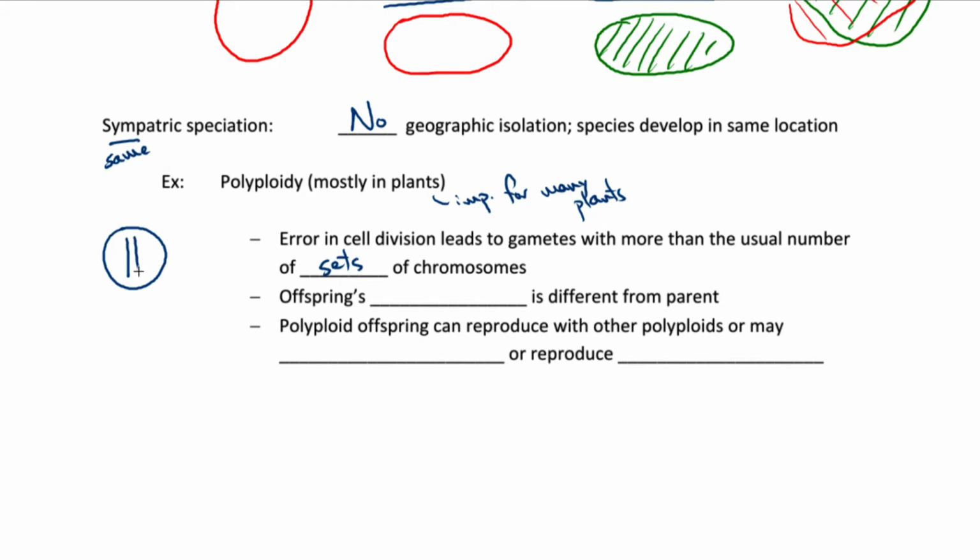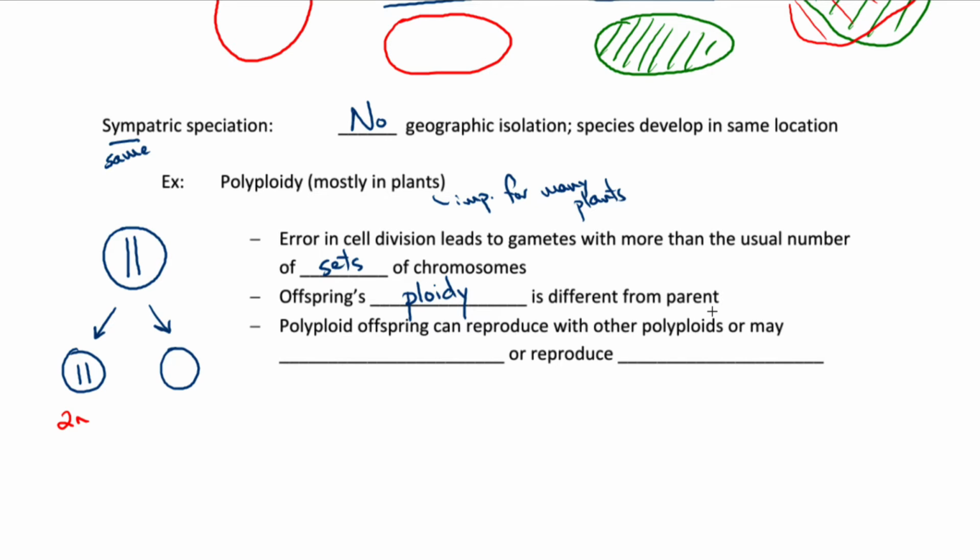For example, in meiosis, imagine that these are two chromosomes of a homologous pair, and instead of separating in meiosis 1, two of them go into one of the daughter cells and none go into the other. So if this were a 2N organism, this is still going to be a 2N gamete. And so instead of having a 1N gamete, now we've got an extra set of chromosomes. If the gamete that were formed from this ended up being used in fertilization, we would have an extra set of chromosomes. And so the offspring's ploidy, its number of sets of chromosomes, is going to be different from that of its parent and also that of its siblings.